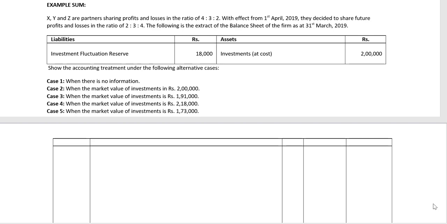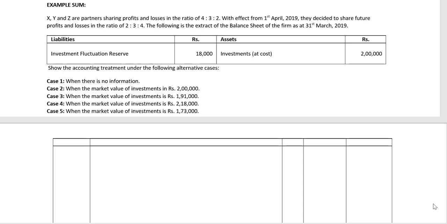Example sum: X, Y, and Z are partners sharing profits and losses in the ratio of 4:3:2. With effect from 1st April 2019, they decided to share future profits and losses in the ratio of 2:3:4. The following is the extract of the balance sheet of the firm as at 31st March 2019. In this balance sheet, we have the investments at rupees 2 lakh, and there's a reserve on the liability side, investment fluctuation reserve, for an amount of rupees 18,000.